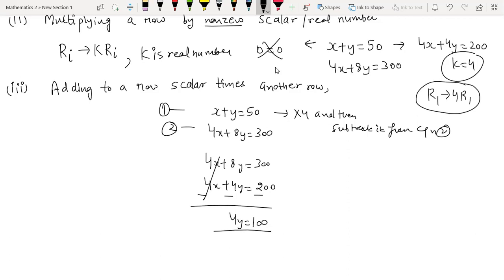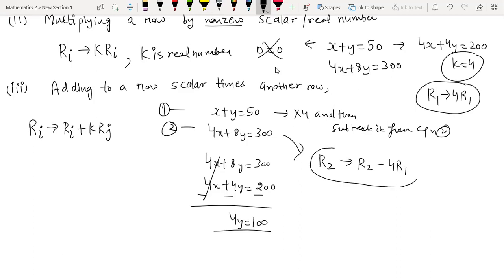This is something we already do: adding to a row a scalar times another row. So that means a particular row is changed like Ri plus some K times Rj. So here in this example, what was the operation? The second row gets changed to R2 minus 4 times R1, right? Or you can have a change in R1 also, that you can multiply R2 by 1 by 4, make the coefficient 1 and then do the subtraction.